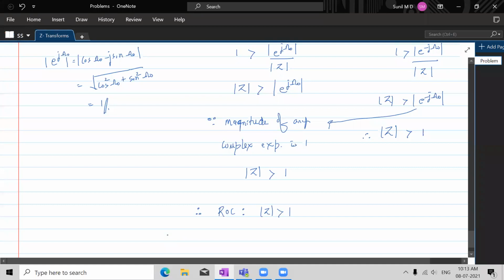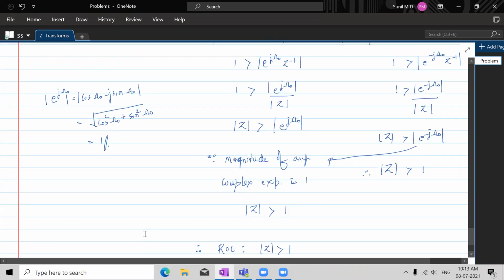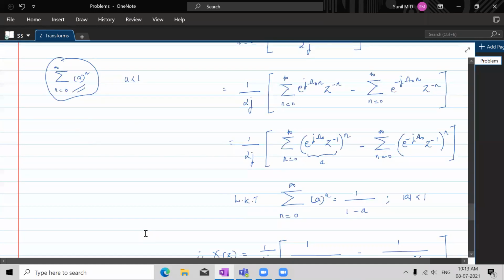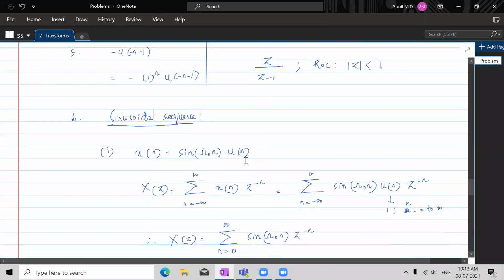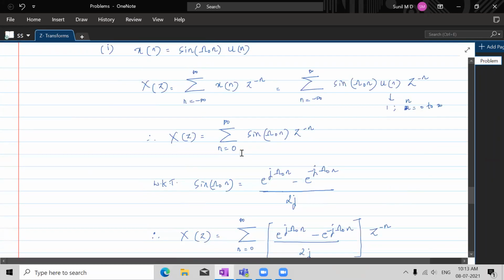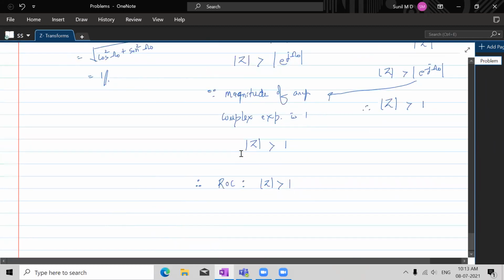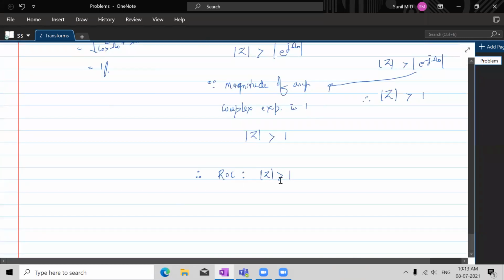So that means it is outside the circle with radius 1. Okay, why is it outside the circle? Because this is a positive time sequence. So it is outside the circle, and this is infinite length, positive time sequence. So the region of convergence is outside the circle. So which means that for sinusoidal signal, we shall write that. We shall write that. So before that, let's obtain.